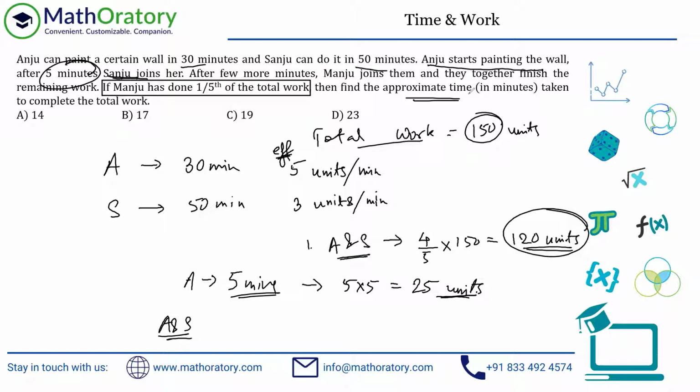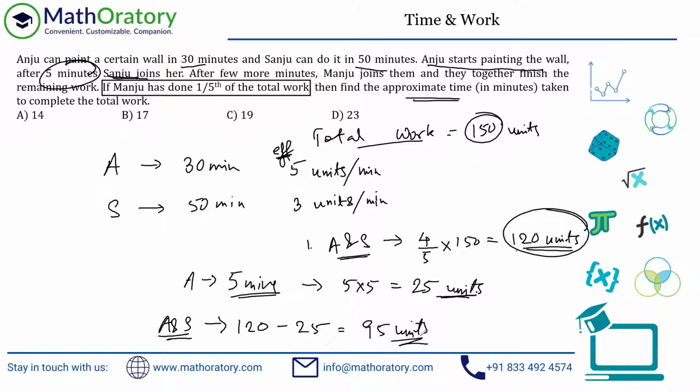Anju and Sanju together should have completed the difference of these two, because together they have completed 120 units, out of which Anju initially completed 25 units alone. So Anju and Sanju should have completed 120 minus 25, which is 95 units of work when they were working together, right?